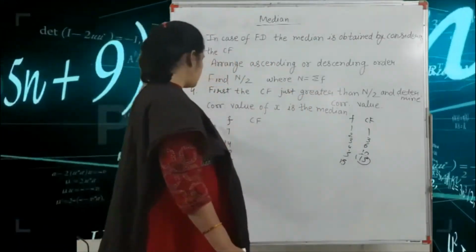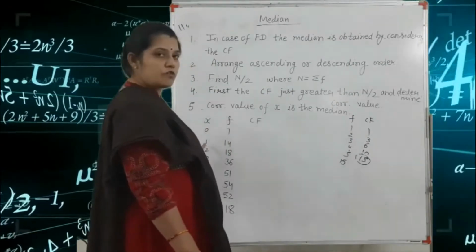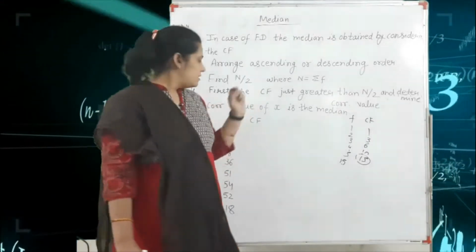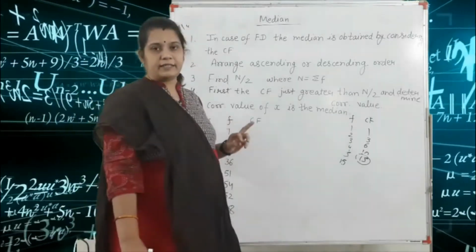If in your question the values of x are given as 0, 1, 2, 3, 4, 5, 6 and 7. Got it? Next, we are given the frequency according to your variable.